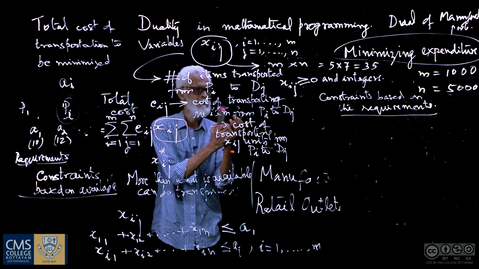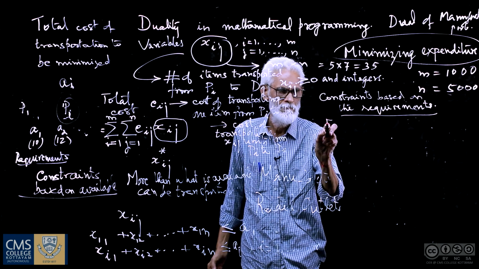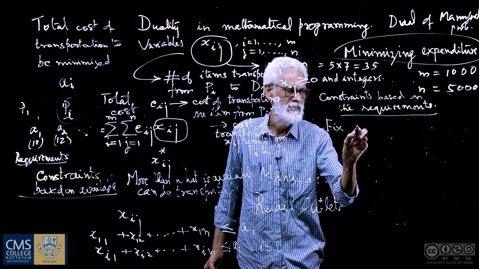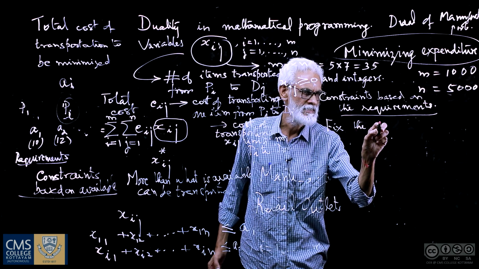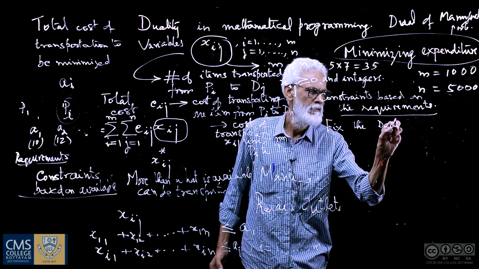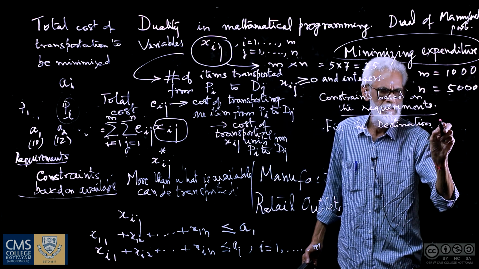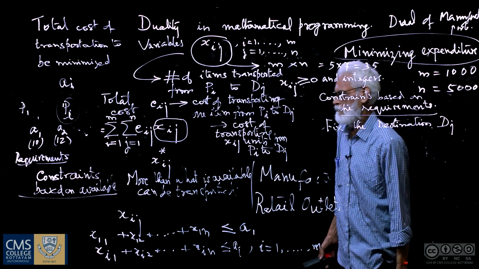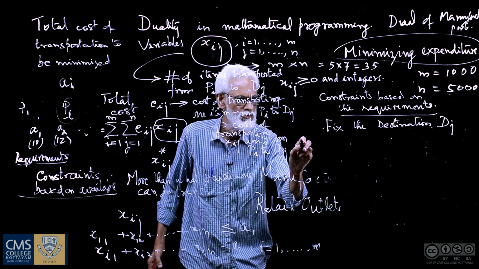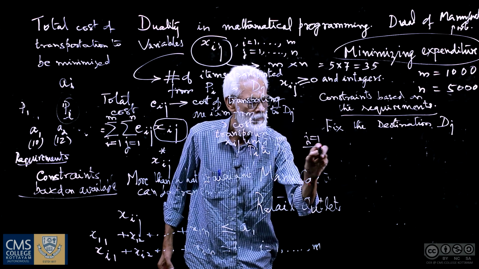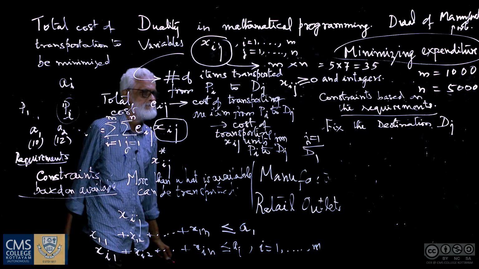Now, therefore, fix j, that means the jth destination, destination dj. So j can be 1 to n. First I assume that j equal to 1. For j equal to 1, we have d1, the first destination.